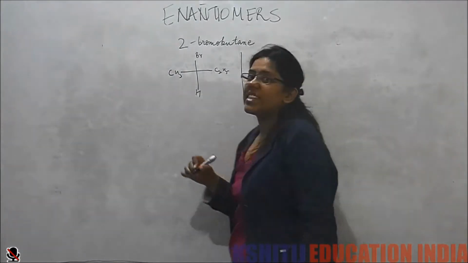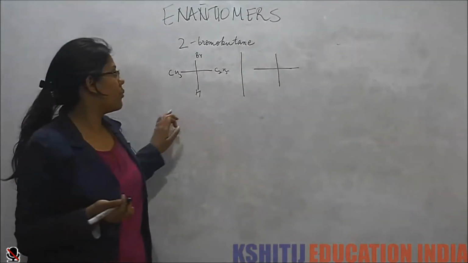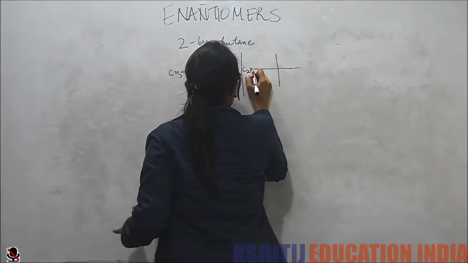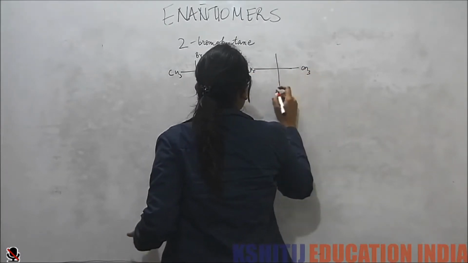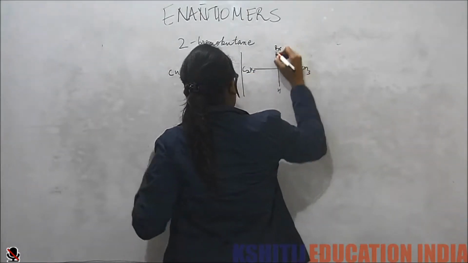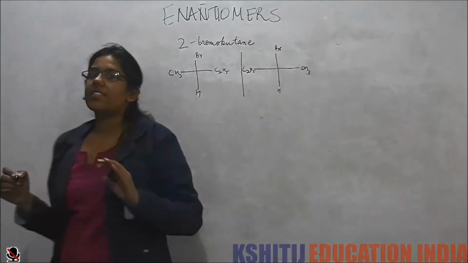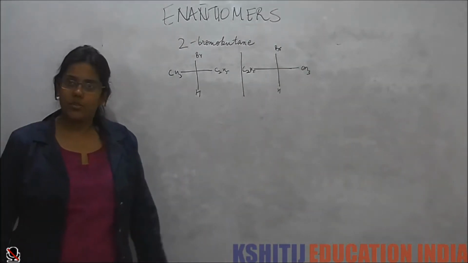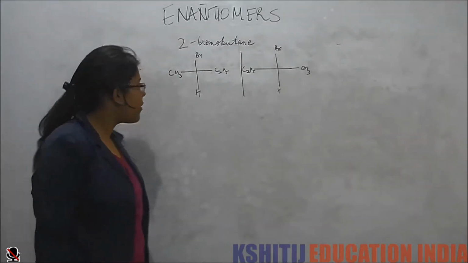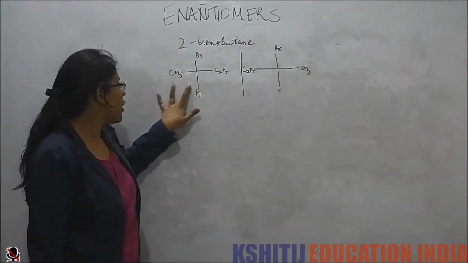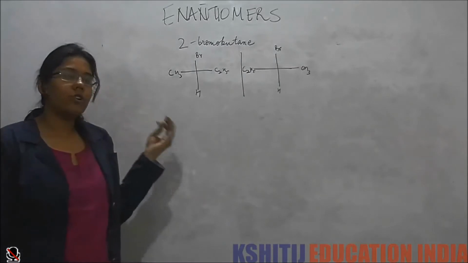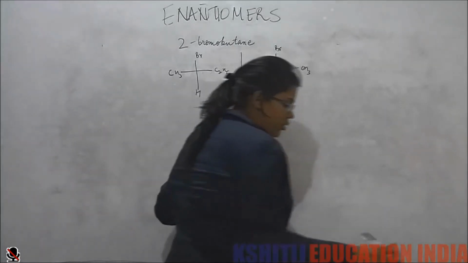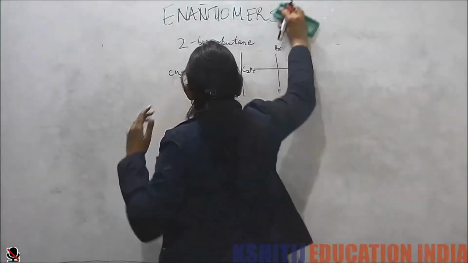So how do we say which of the molecule are we talking about? Are we talking about this molecule or are we talking about this molecule? So for that case, now we have a nomenclature for stereoisomers. We are going to specify the configuration of the stereoisomer. So for that, now we are going to start with naming the enantiomers.